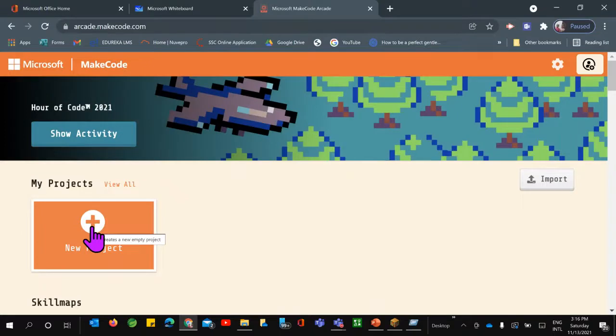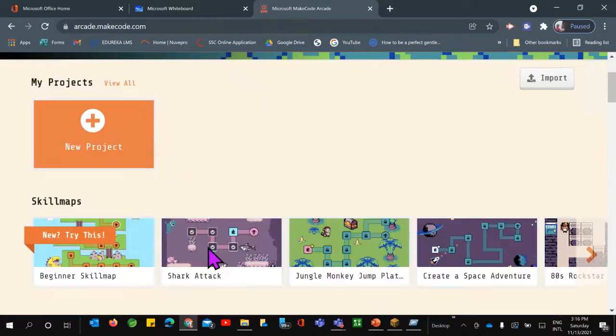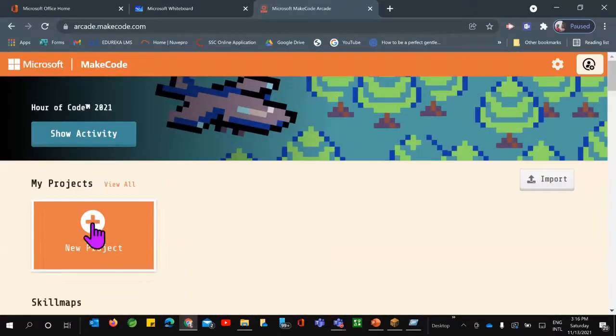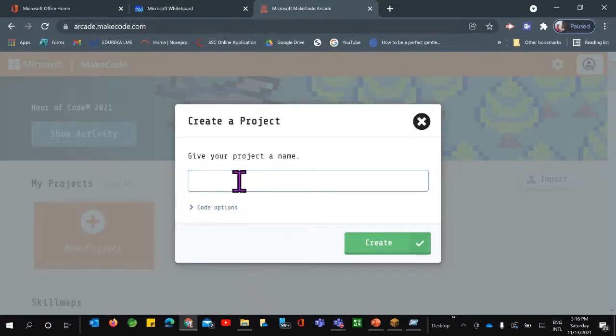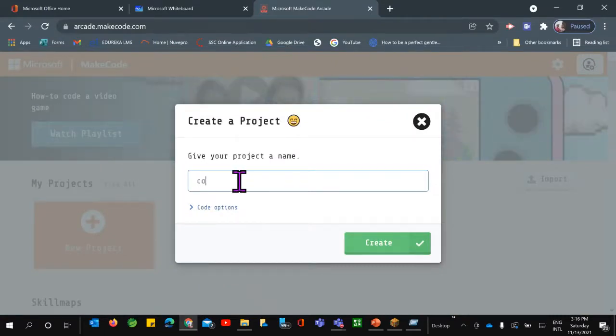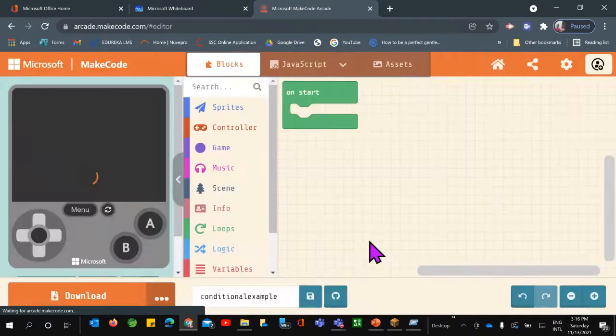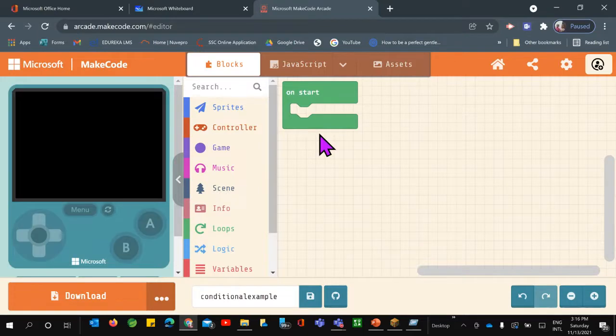So what I'll do, though you are now familiar with the interface, right? I can simply click on new project, and I can give a name to it, conditional example. Okay, and then click on create. Now, once you click on the create button, again, the same interface here also.